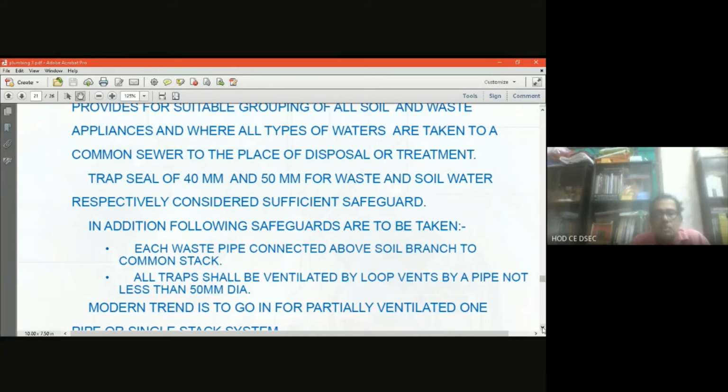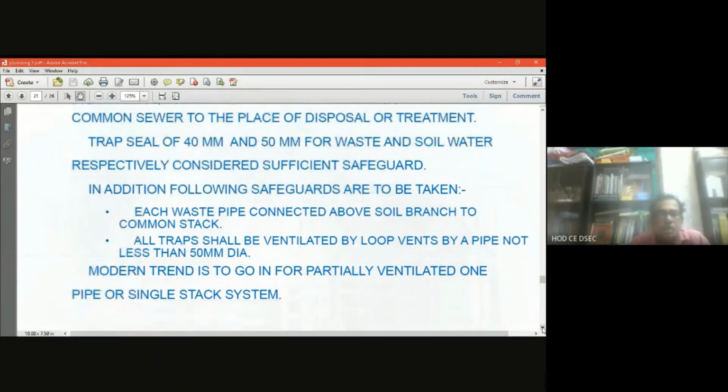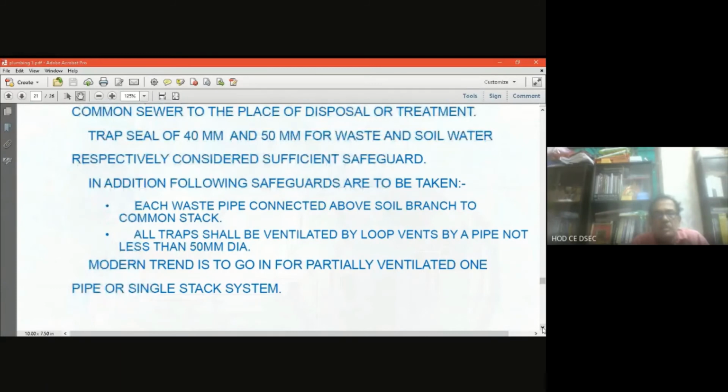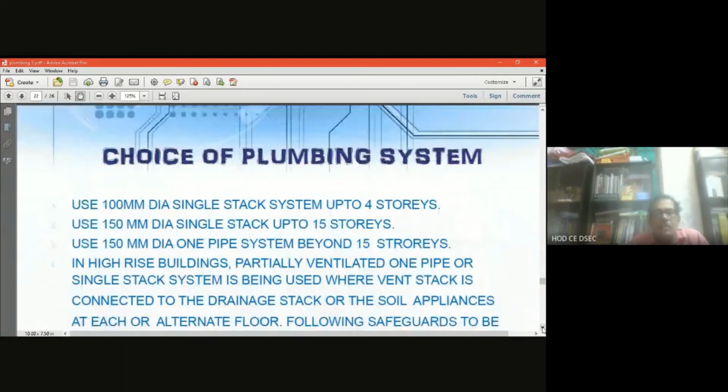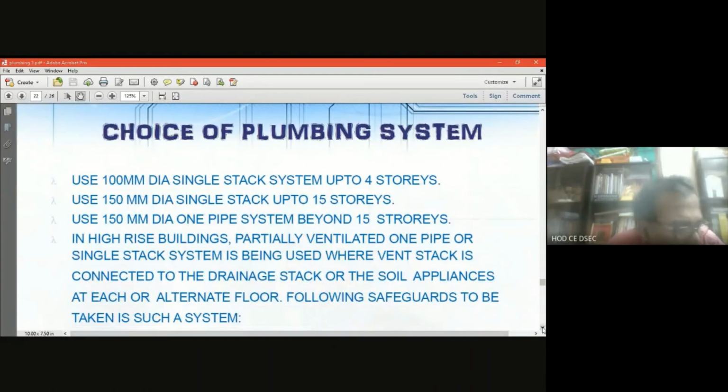The modern trend is to go for a partially ventilated one pipe or single stack system. So this is all about the choice of the piping system. The modern ventilation system is telling us to go for the partial ventilation system or the single piping system. No two pipe system is being recommended in the modern or high-rise buildings we are talking about.